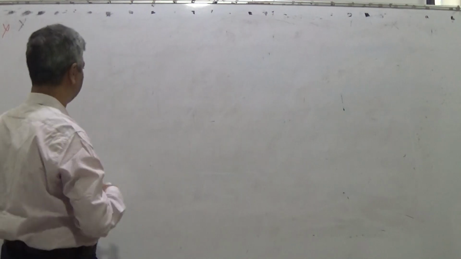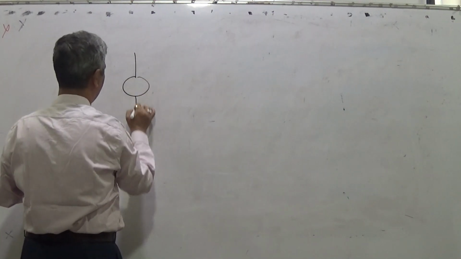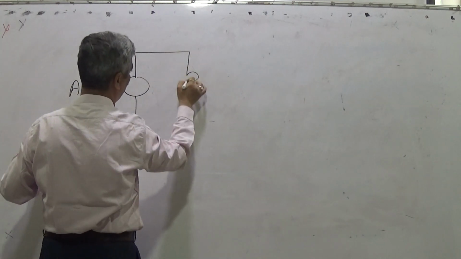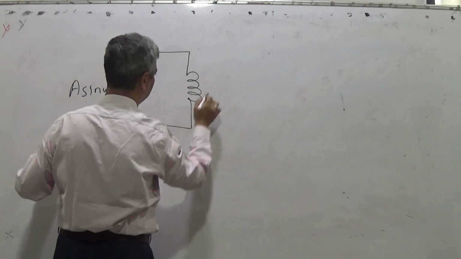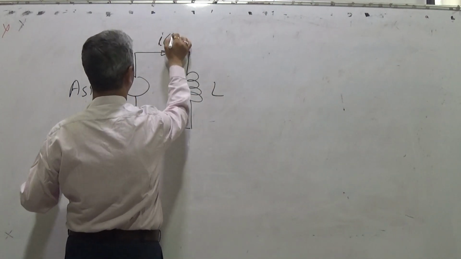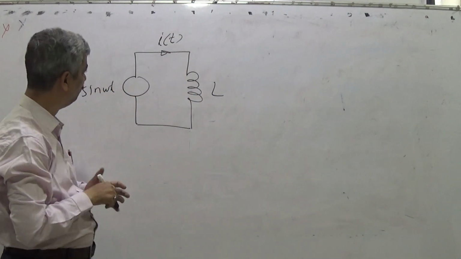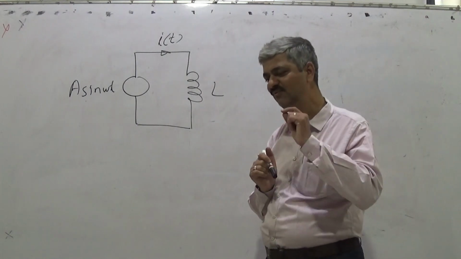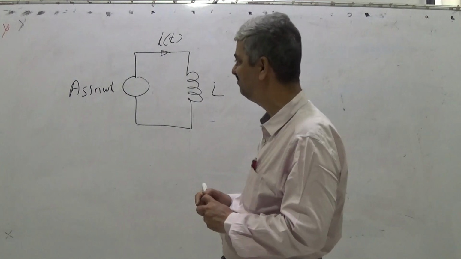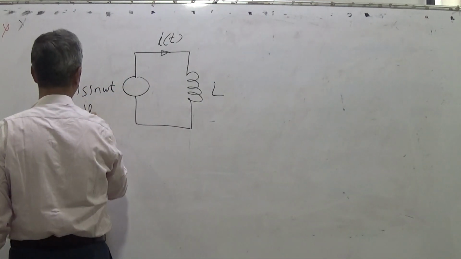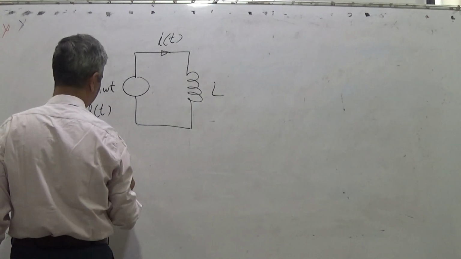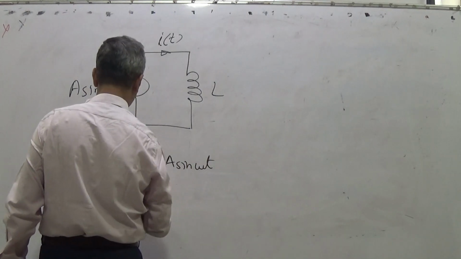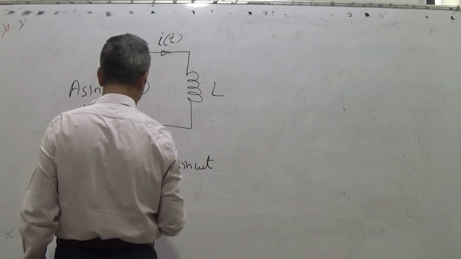Now, the inductor we discussed, not in detail, but I think that is sufficient. Again I apply a sine omega t and connect it to an inductor of inductance L. What would be i(t)? How will you find i(t)? What is v_L(t)? v_L(t) is a sine omega t. What is i_L(t)? i_L(t) is i(t), which we are able to find.